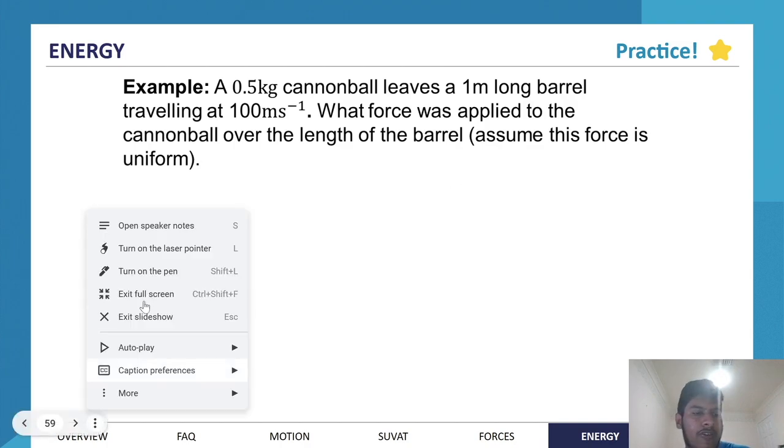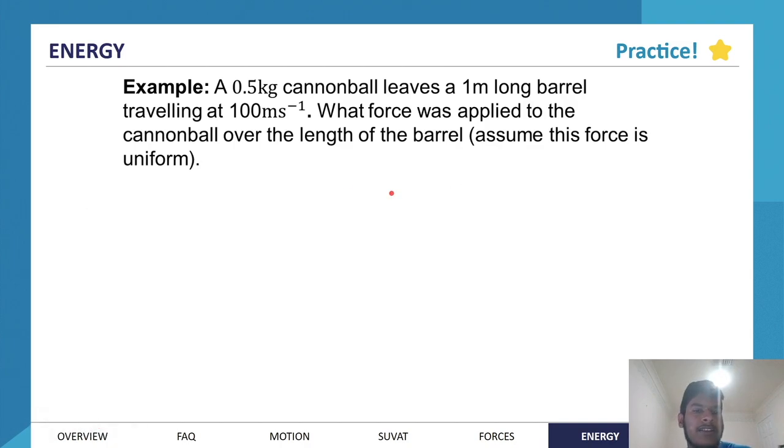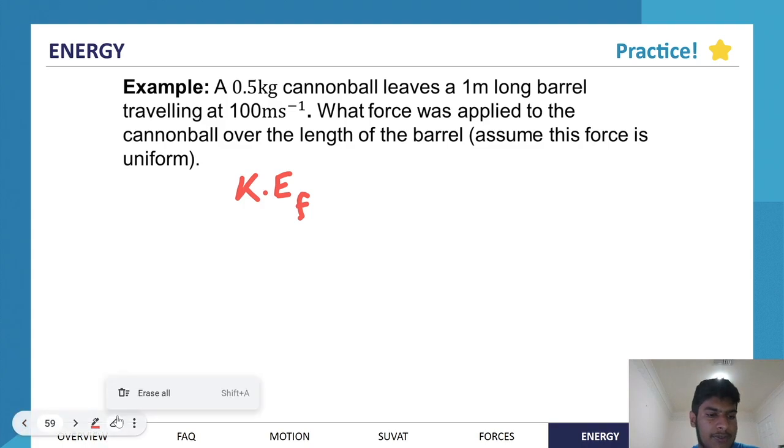So when you think about the law of conservation of energy, the work that's input by that force turns into kinetic energy at the end. Let me state this first.